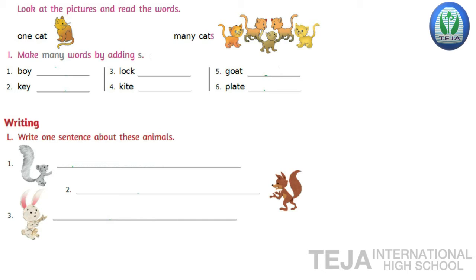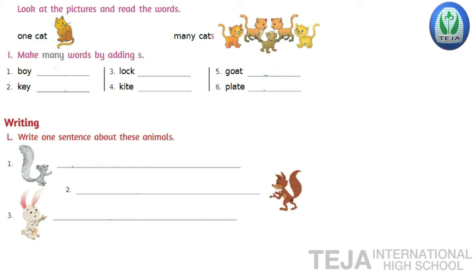So when only one item or one animal or one person is there, then we call it singular. When the number of items or persons or animals is more than one, then we call it plural. That is many. And last, we'll add es to it.